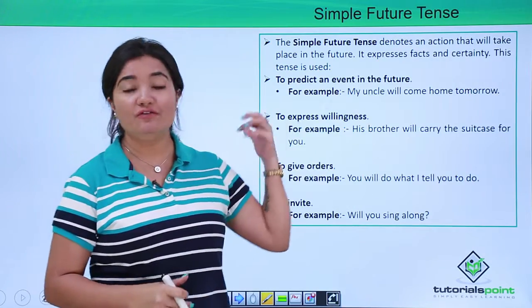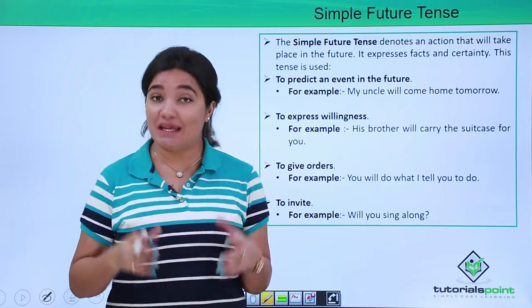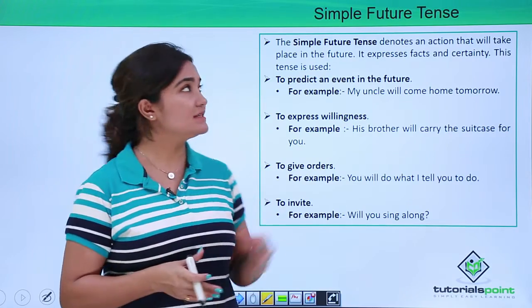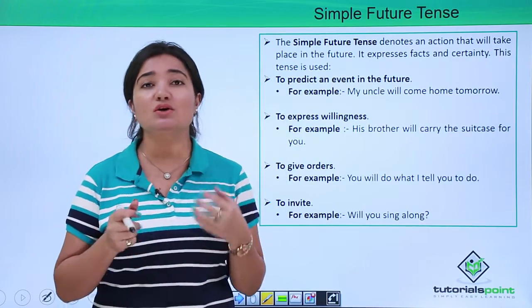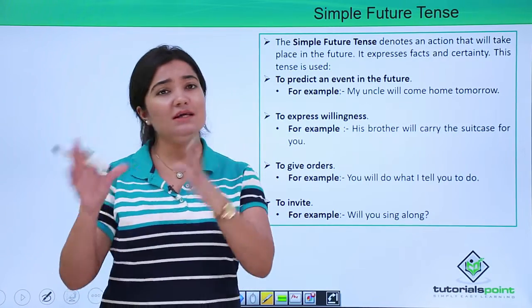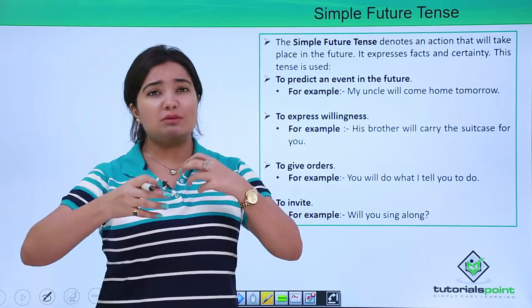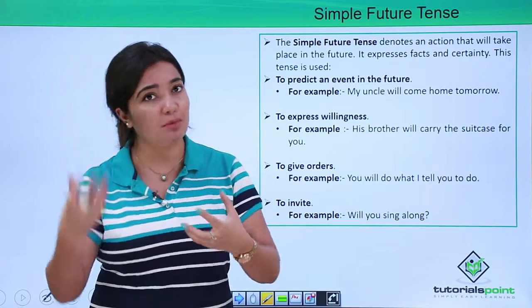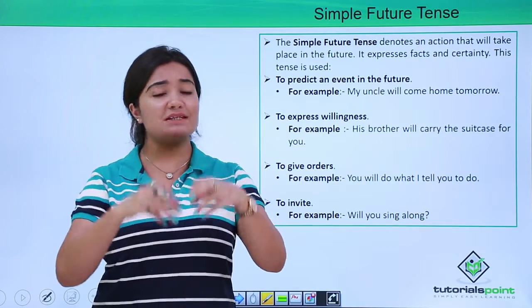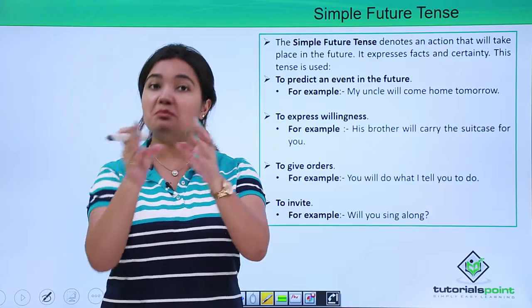Okay. So the first form of any tense that we've been discussing whenever we studied the different types of tense is your simple future tense, right? So what do you comprehend by the simple form of any tense? The easiest form to gauge, the easiest to identify, which probably has no clause or subclause added to it. The simplest and the easiest form of any tense is referred to as the simple form of that tense.